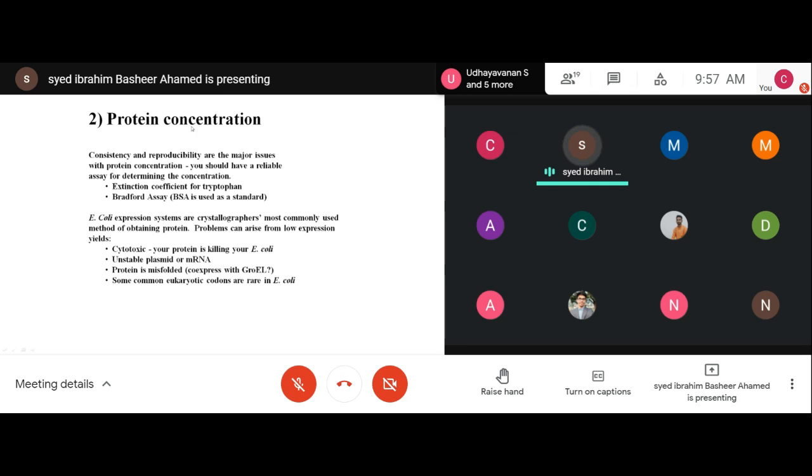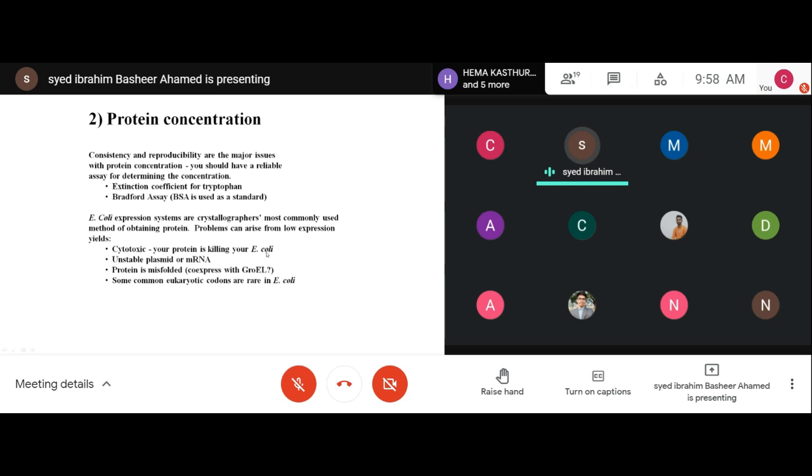Okay. So how to measure the protein concentration? There are several kits available, like the Bradford assay. You can do this assay, or you can take the protein to the UV spectrophotometer and find the optical density, the OD, of your protein. From that you can use the Beer-Lambert law and find out the concentration of your protein. So there are several ways that you can find out the protein concentration.